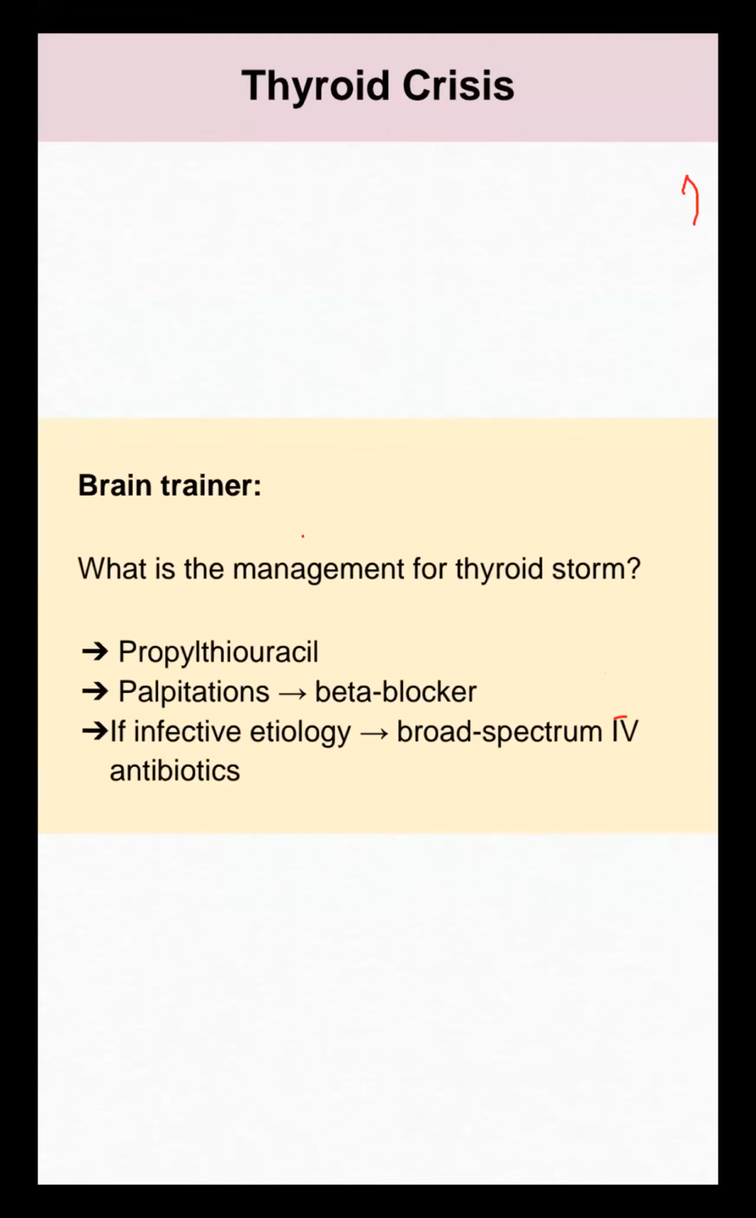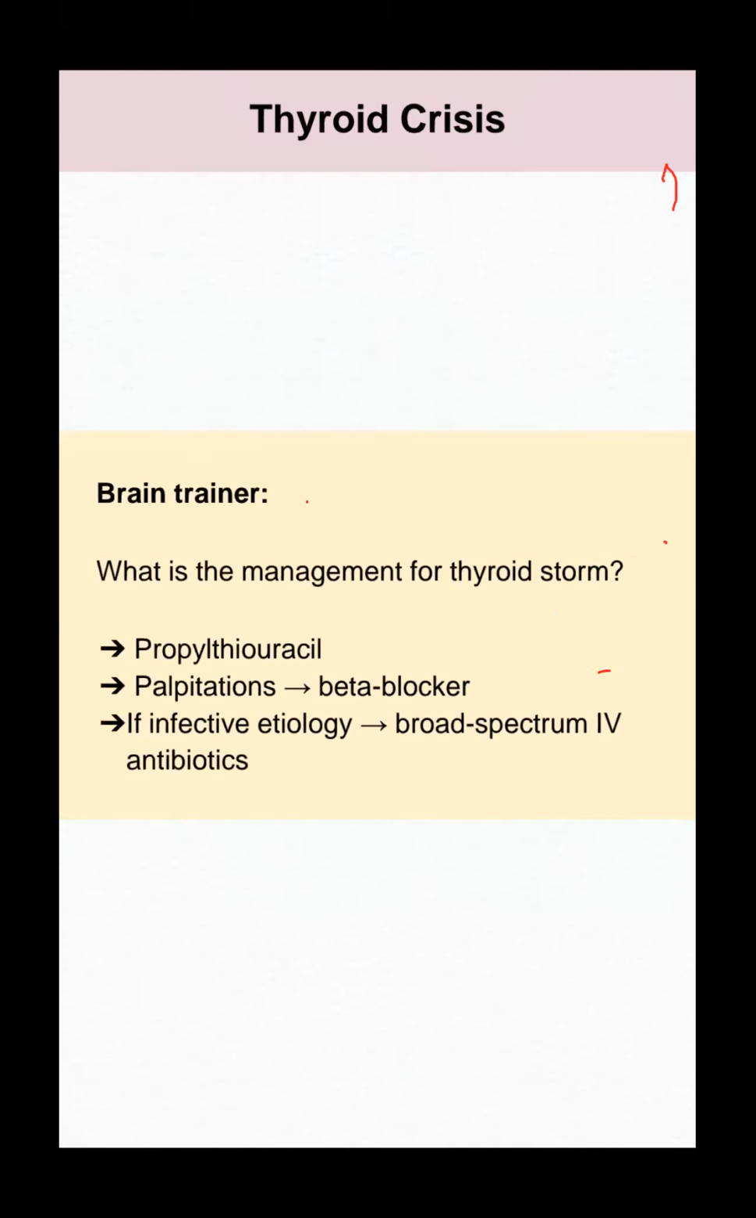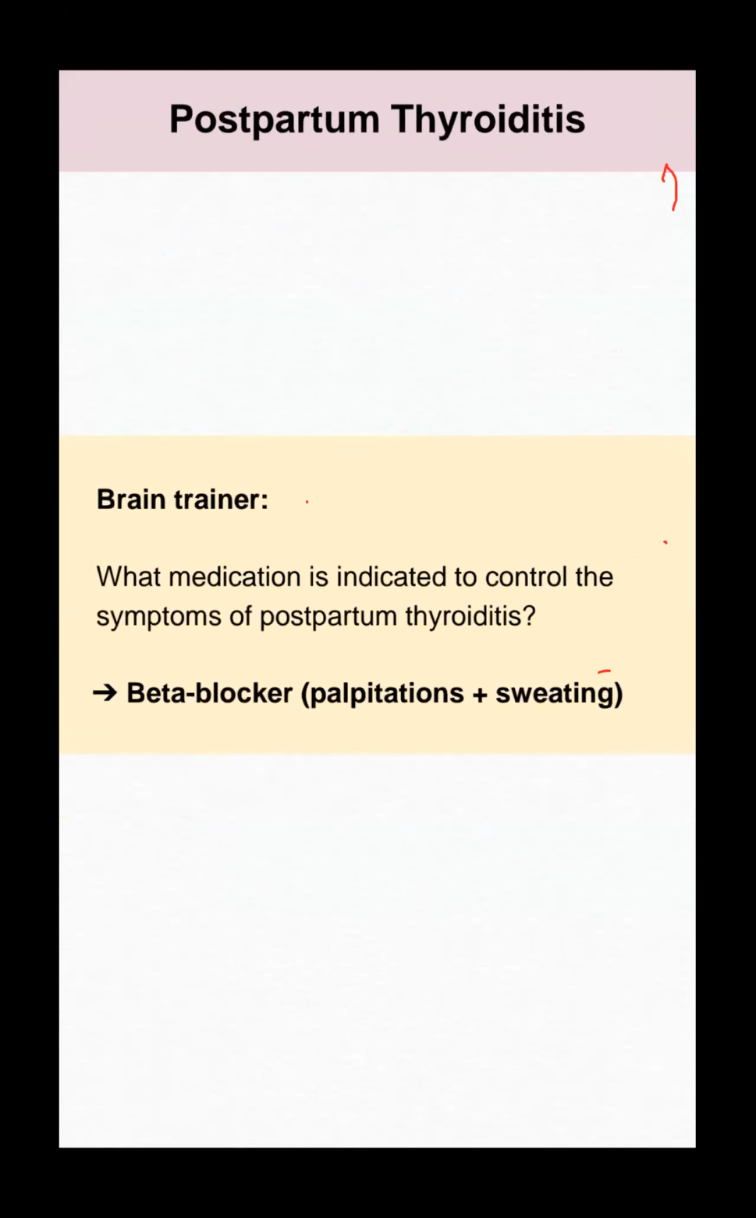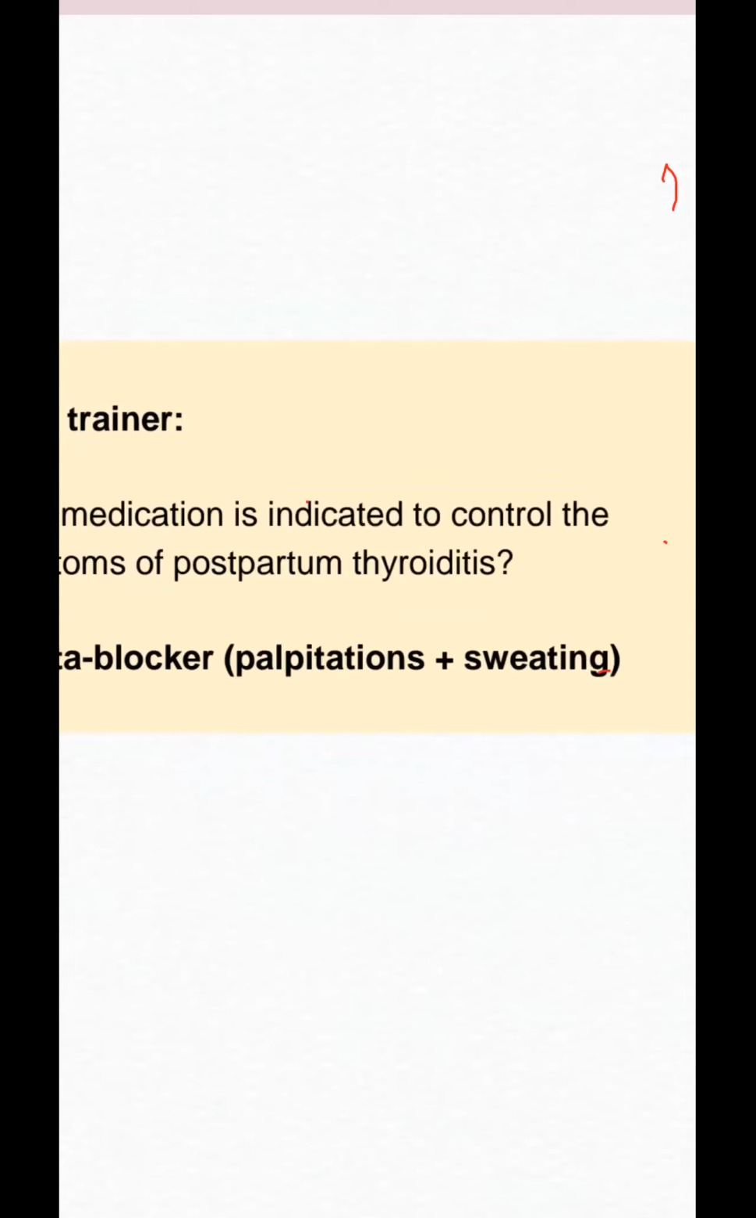Thyroid crisis, or thyroid storm, is an exam question managed with propylthiouracil. For palpitation, we have to give a beta blocker. If the etiology is infective, we have to give IV antibiotics. Thyroid crisis due to infection or any other disease has to be managed accordingly. In postpartum thyroiditis, the patient develops a hypothyroid status after birth, and if she presents with palpitation, we have to give a beta blocker. Postpartum thyroiditis is a very common exam question.